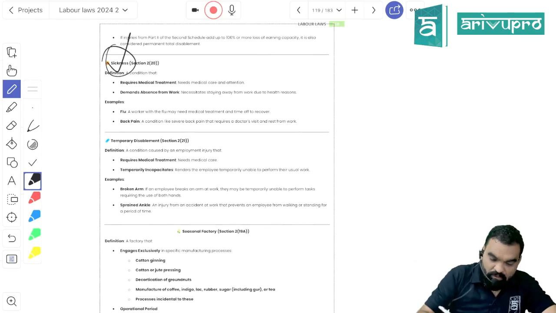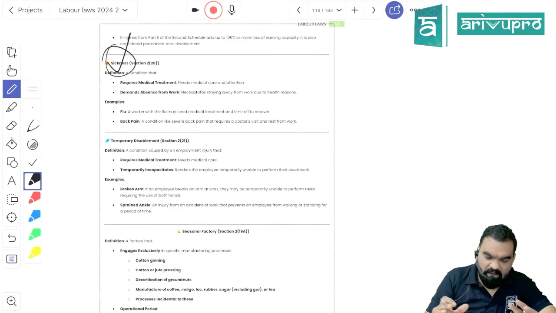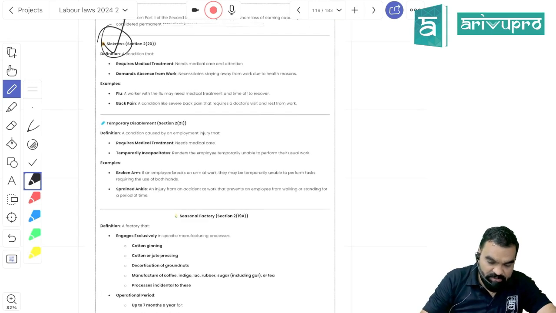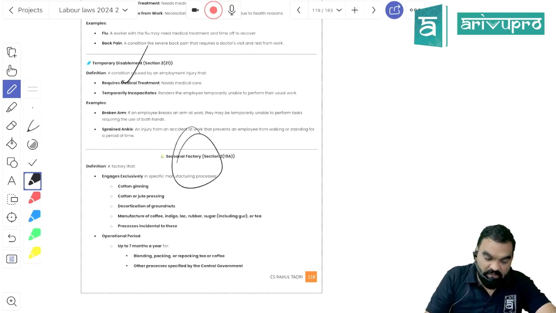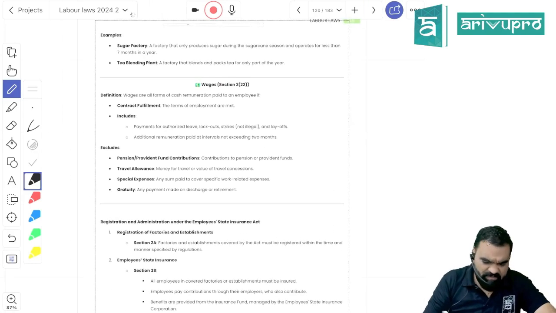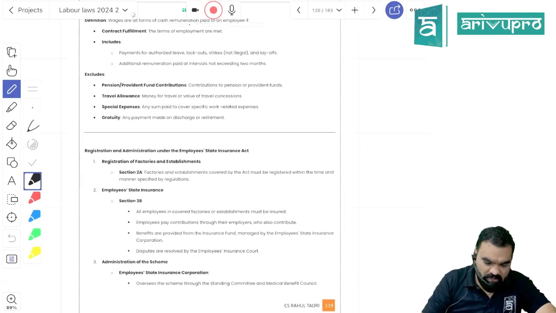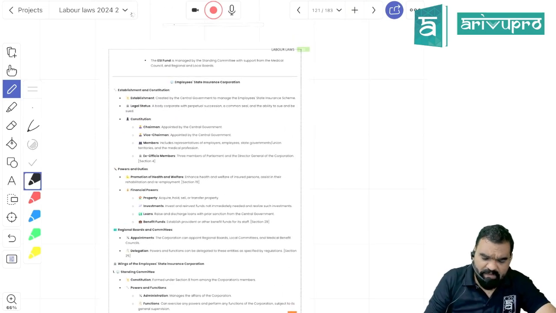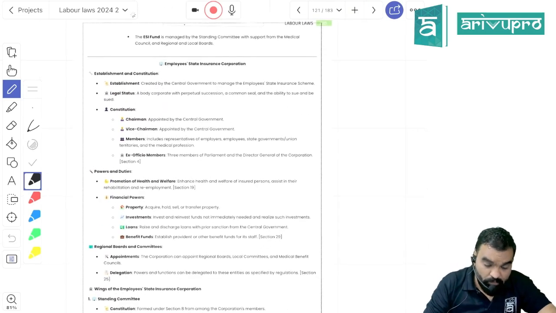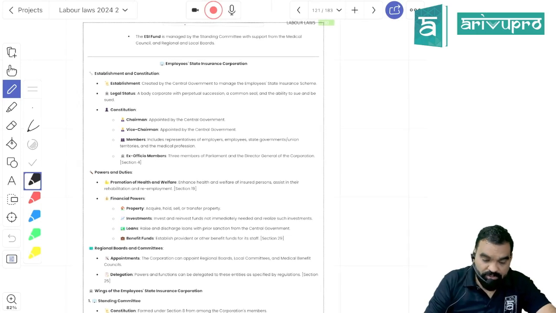Sickness is nothing more than any kind of illness; even influenza or flu or back pain would come under sickness, right? A seasonal factory is a factory involved in cotton ginning or jute pressing, working less than 7 months in a year, but I don't think these are all important. Every establishment coming under this Act has to get itself registered with the Employees' State Insurance Corporation, right?